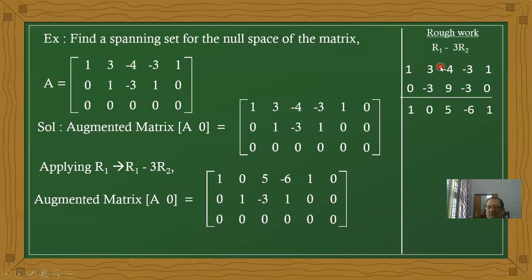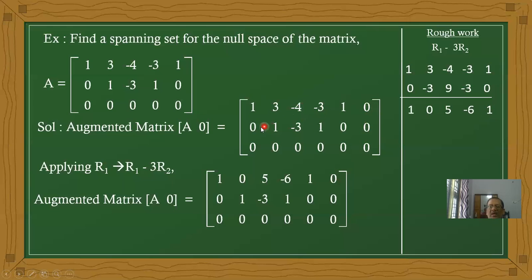What is the rough work? Be sure to write the rough work, then your mistakes will reduce a lot. Now 1, 3, minus 4, minus 3, 1. I'm not taking this 0 value because 0 minus 0 is also 0.